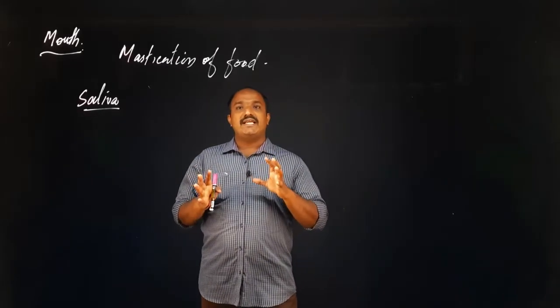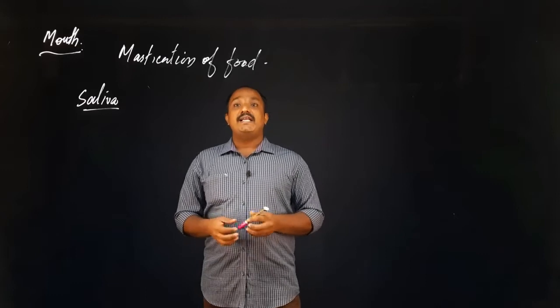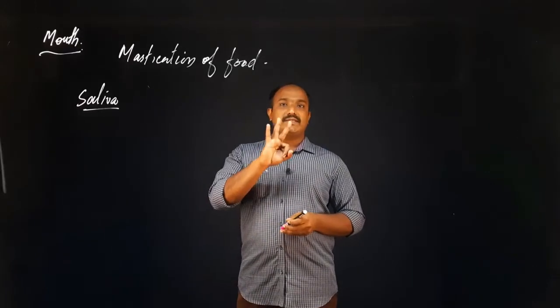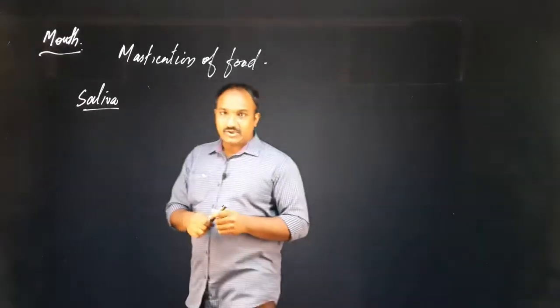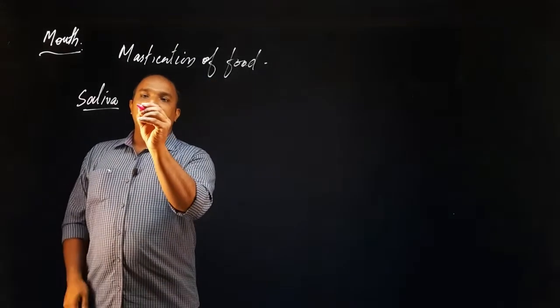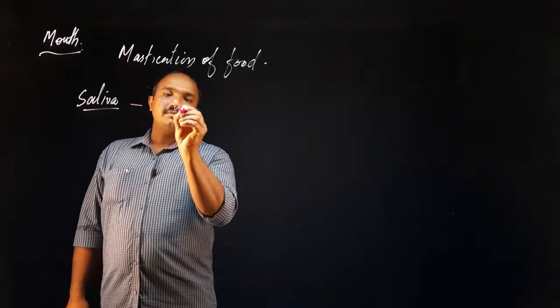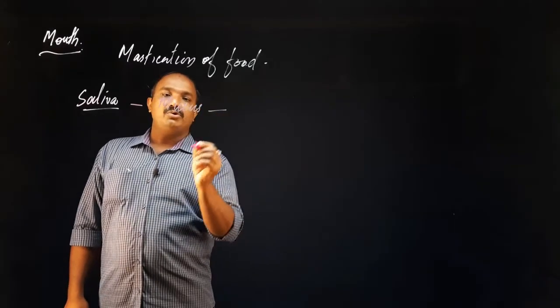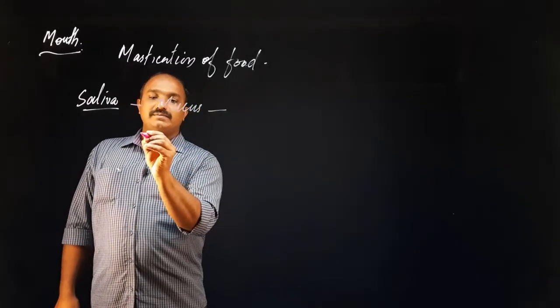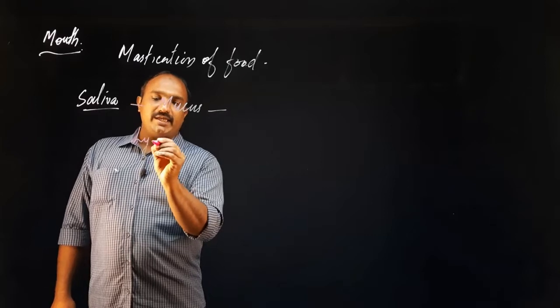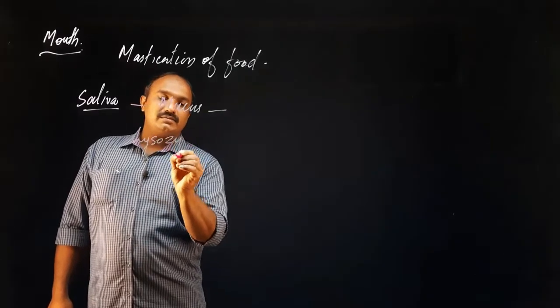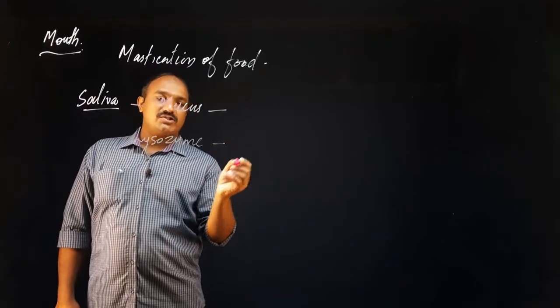These salivary glands produce saliva, and that saliva contains three types of materials, which you have studied from 9th standard. The first material is mucus. The second one is an enzyme called lysozyme.